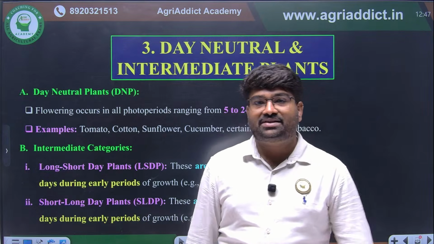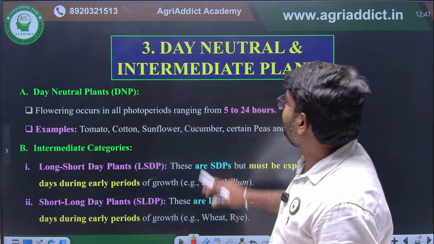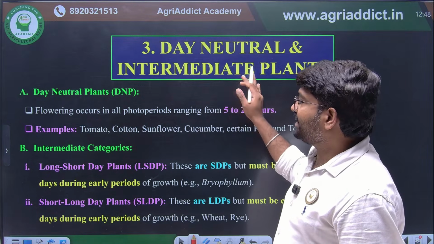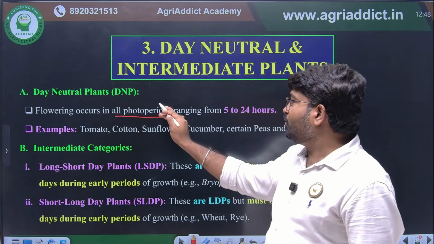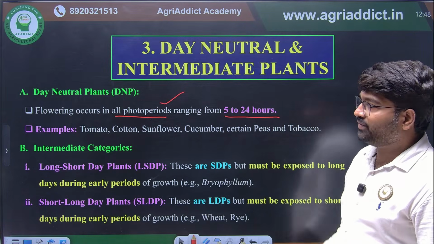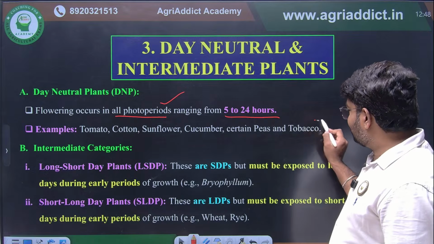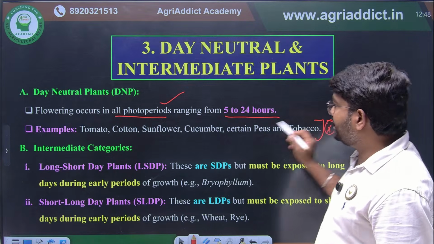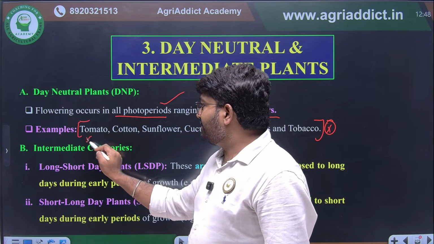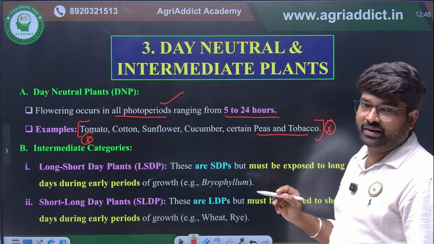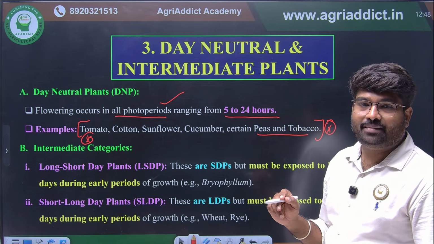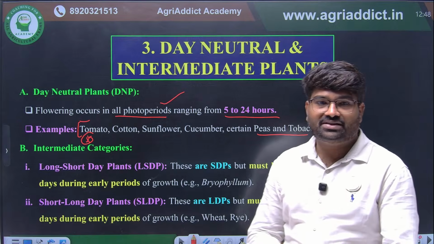Next is day neutral plants, and intermediate plants. So day neutral plant means what? Flowering occurs in all photoperiods ranging from 5 to 24 hours. The examples are very, very important. Tomato, cotton, sunflower, cucumber, and certain peas and tobacco are critical examples for day neutral plants. I hope this is clear for everyone.